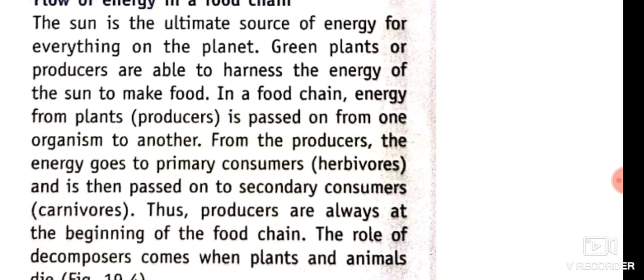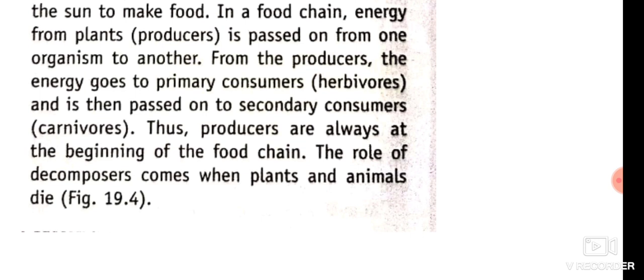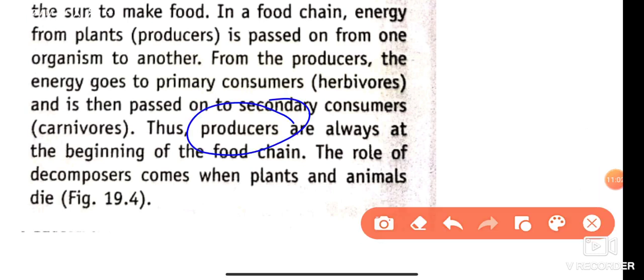From the producers, the energy goes to primary consumers, that is herbivores, and then it is passed to secondary consumers, that is carnivores. Thus, producers are always at the beginning of every food chain. And the role of the decomposer comes when the plants and animals die. So decomposers are the last connection in the food chain.